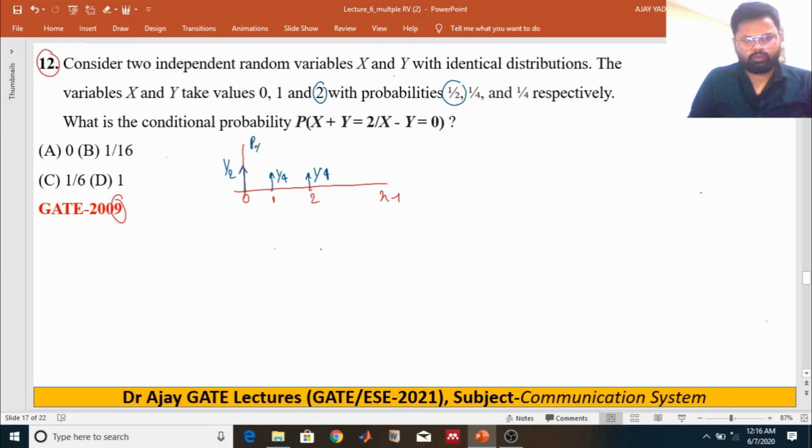This is the PMF graph of random variable x.